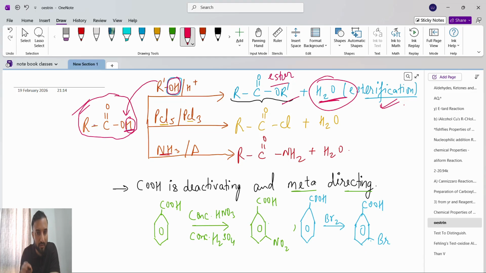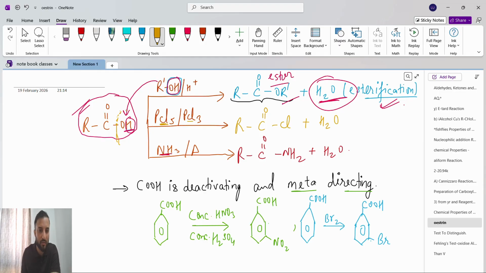Now next, understand a very simple thing. If the carboxylic acid group reacts with PCl5, PCl3 or NH3, this OH end will break, and whatever group is there will attach. Simple.